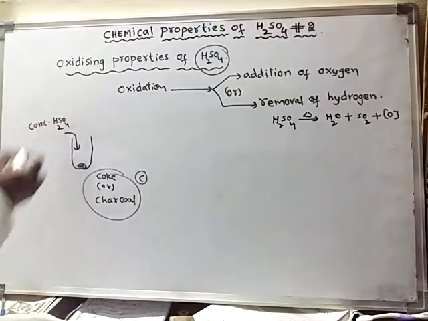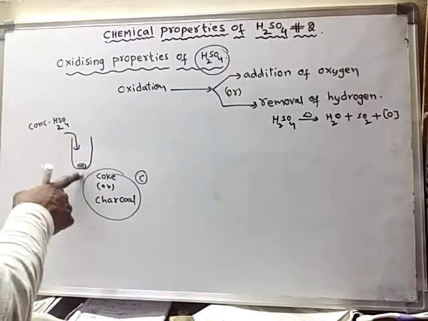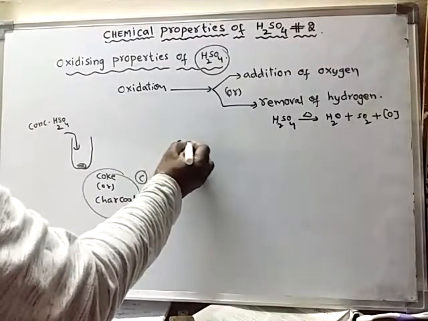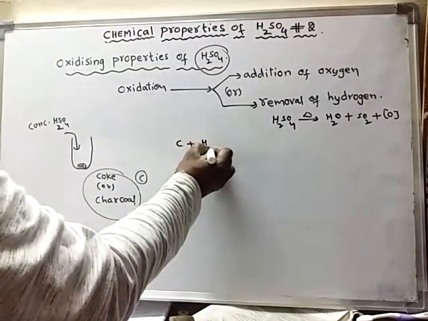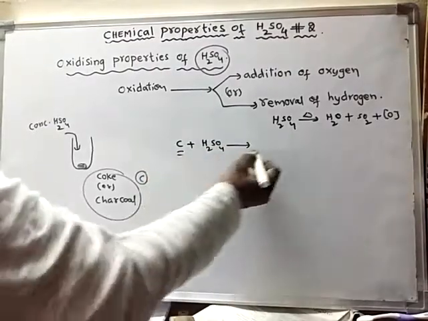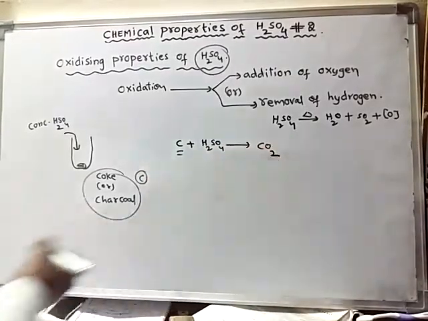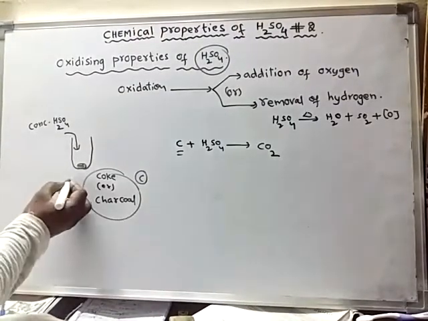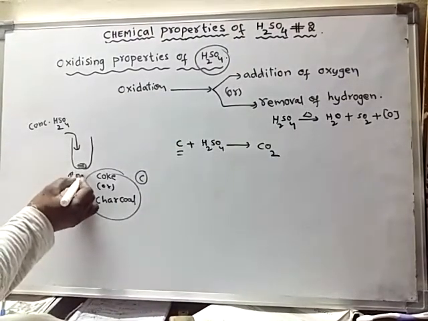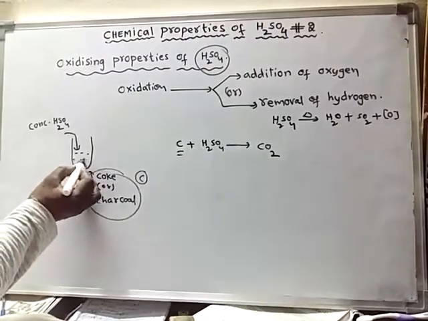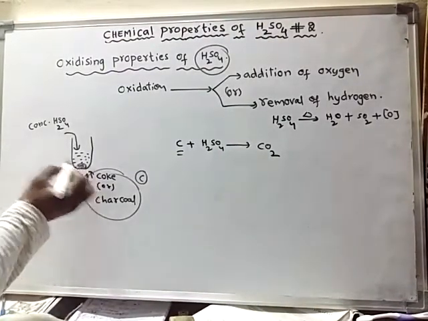Reaction takes place between this coke, that means carbon, and concentrated sulfuric acid. Carbon is oxidized to carbon dioxide. We have to boil this mixture of concentrated sulfuric acid and coke.